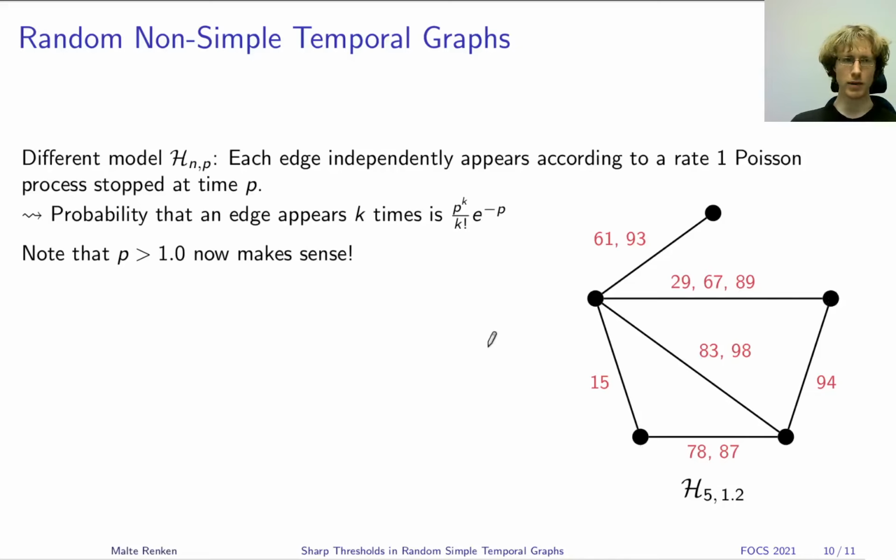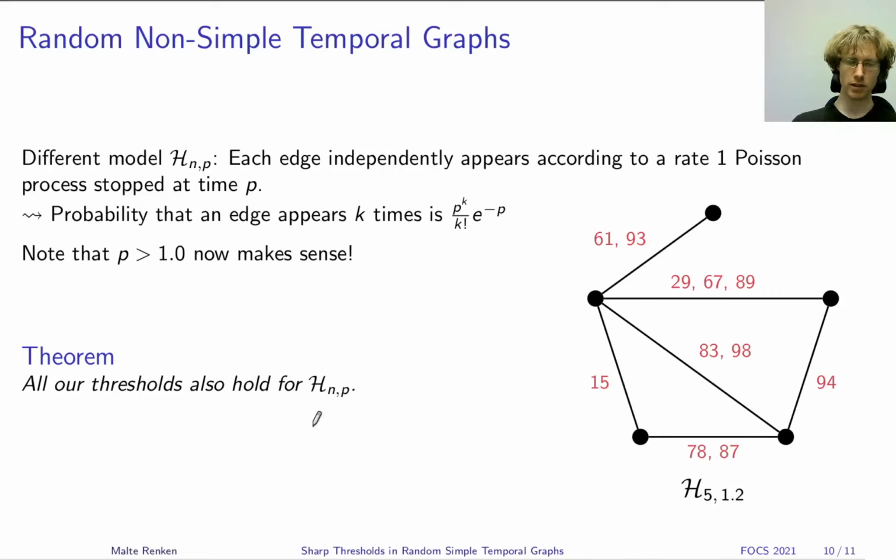So the nice thing about this non-simple temporal graph model is that we could easily show that all our threshold results hold as well for it. So basically the same proofs work without modification, or even simpler also for the non-simple model. In fact, it's more difficult to do the proofs for the simple temporal graphs, because in this non-simple model you have more independence between past and future, whereas in the simple temporal graph model it gets a little bit more technical.